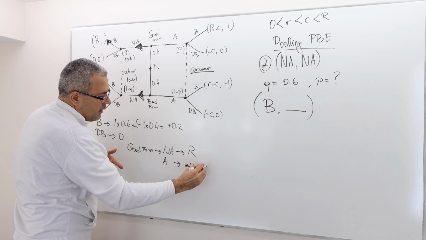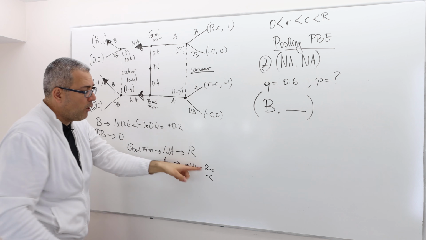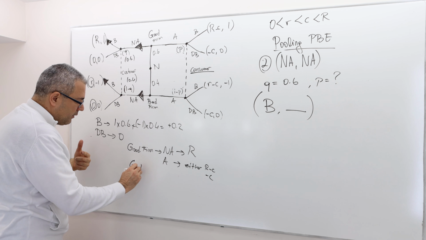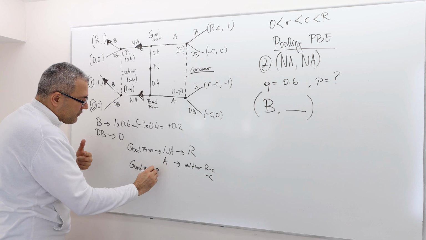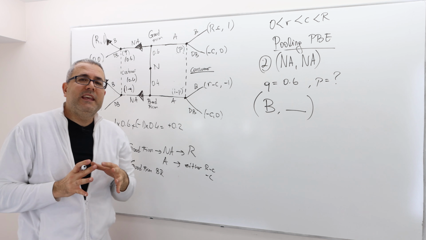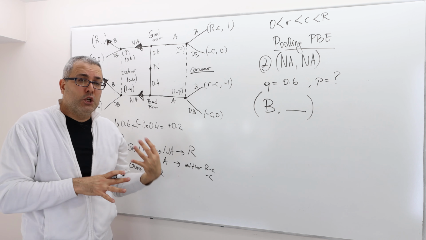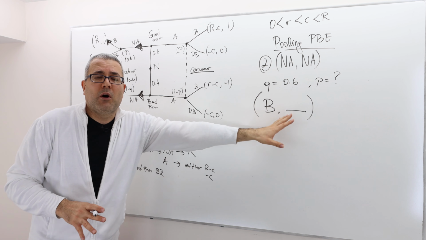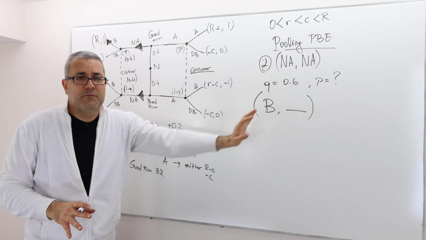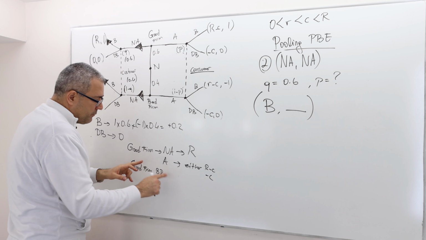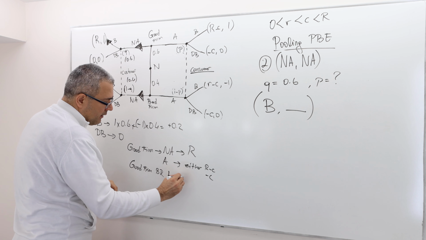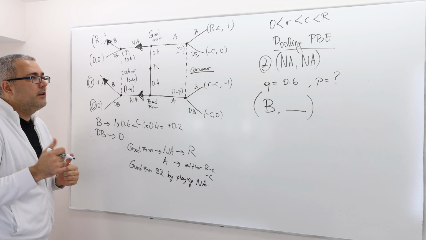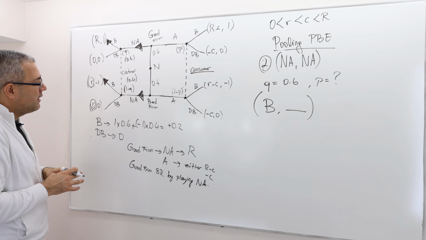Either R minus C or minus C, both of which are less than R. So the good firm is already best responding. We can say the good firm is best responding, although we don't know the other part of the consumer's strategy. So the good firm is best responding by playing not advertise.